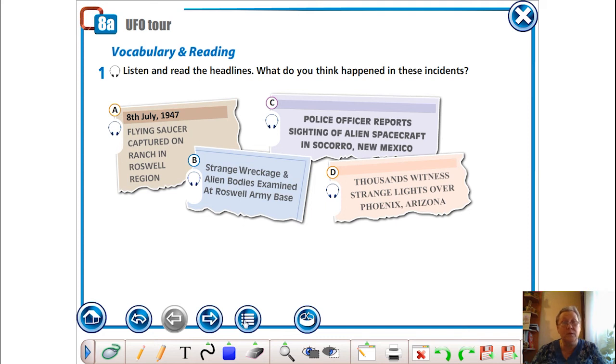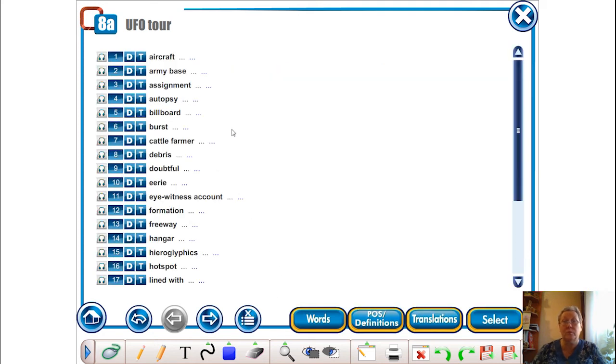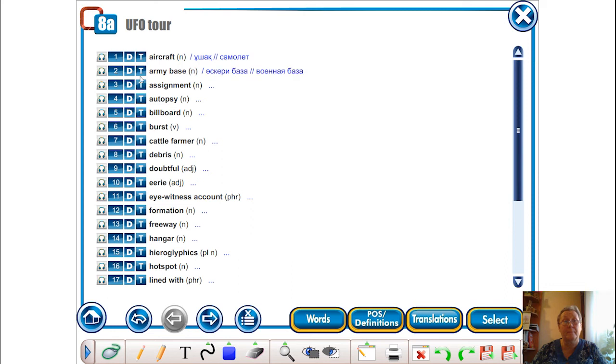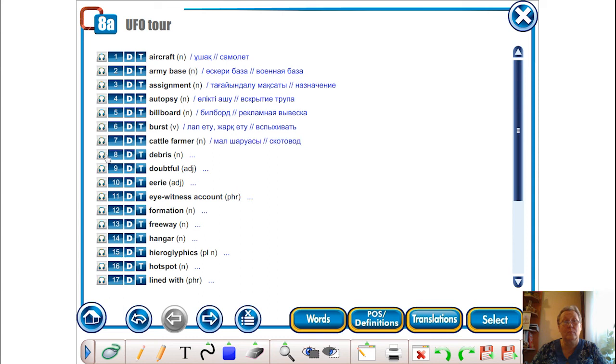To read the text, you need to know some of the words, and we see that there are lots of them. So let's listen and see. Aircraft. Army base. Assignment. Autopsy. Billboard. Burst. Cattle farmer. Debris. Doubtful. Eerie.